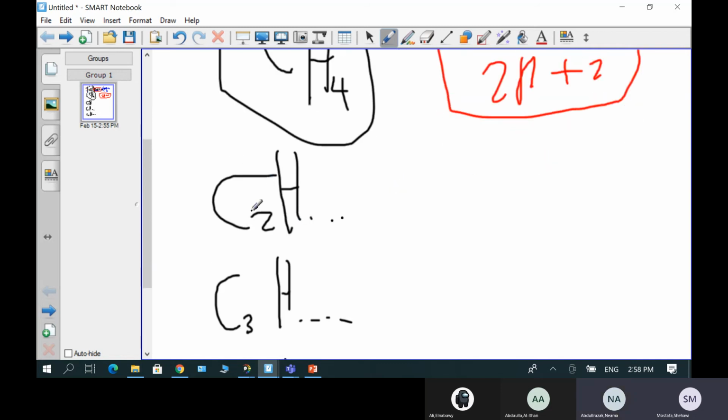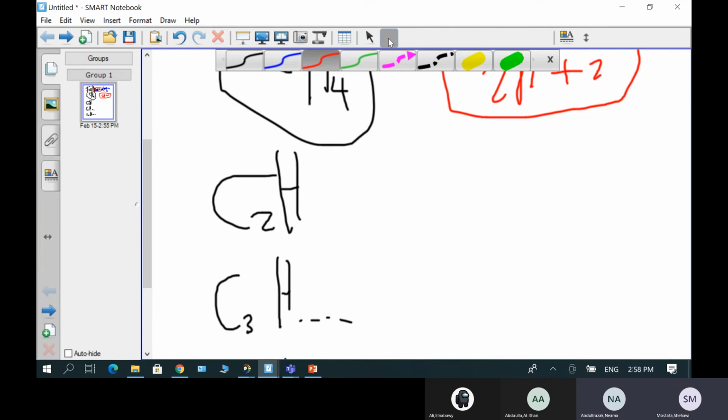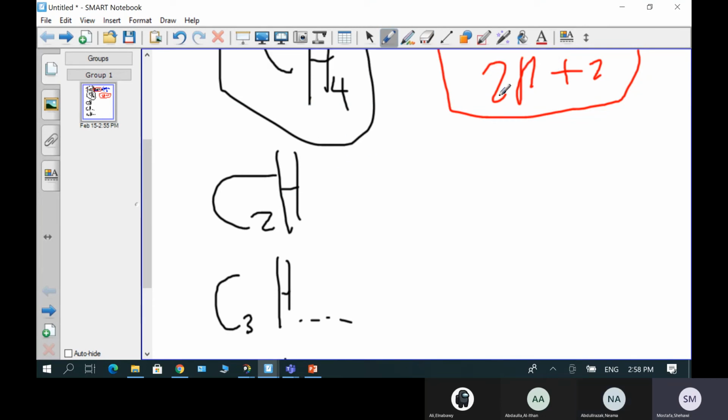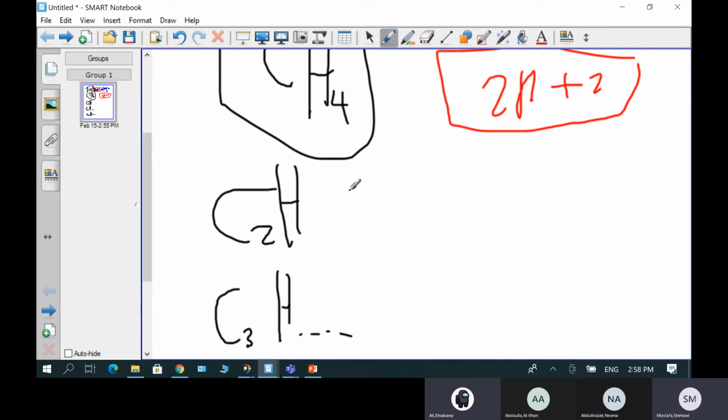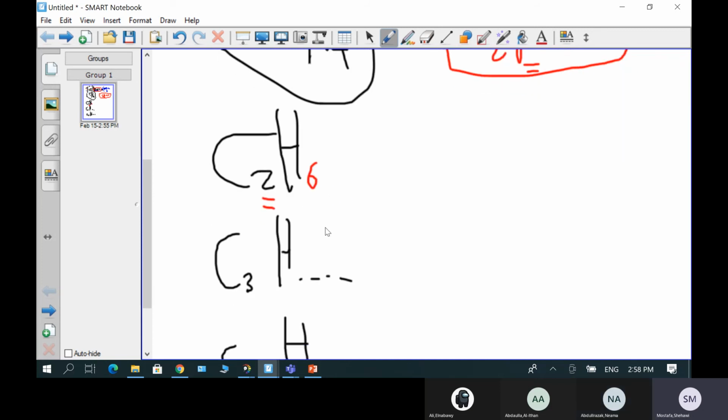I tell you here C2H. C2H what? I didn't write it. You have to put something here. So what would be H? No, you know from this equation. Apply it. Abdullah will answer this one. How many carbon atoms do we have? 2. Okay. 2 multiply 2. Yes. So what's the answer? It's 6. 6. Bravo. Then let's take the next one, C3H8.